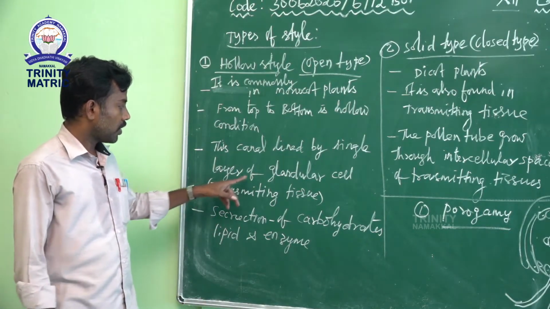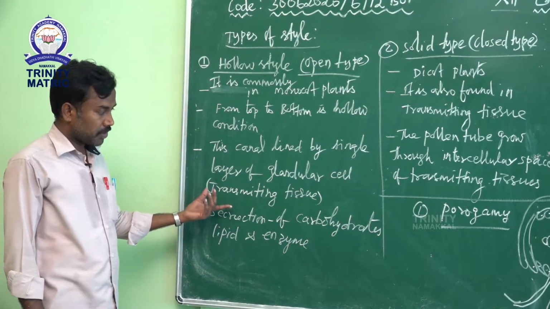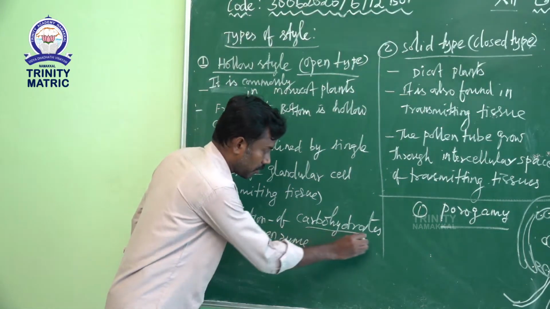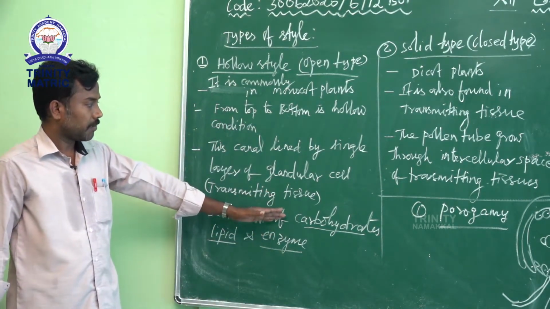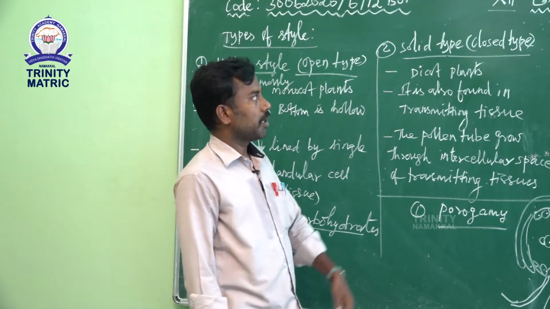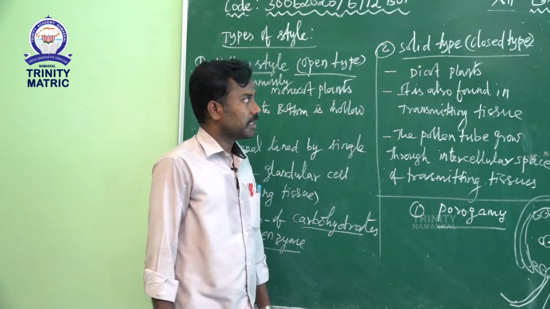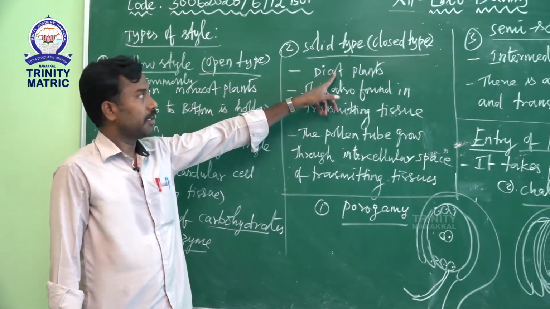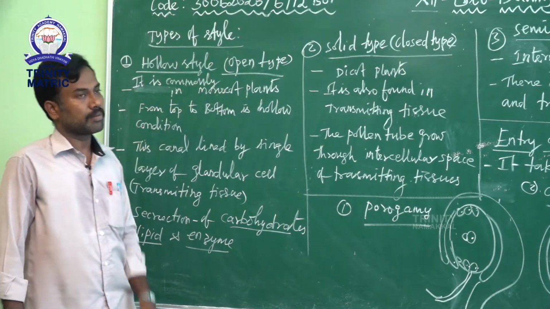This is also called transmitting tissue. The secretions of the transmitting tissue are carbohydrates, lipids, and even enzymes. Then the second one, solid type, also called closed type, is commonly seen in dicot plants, whereas the hollow style is commonly seen in monocot plants.